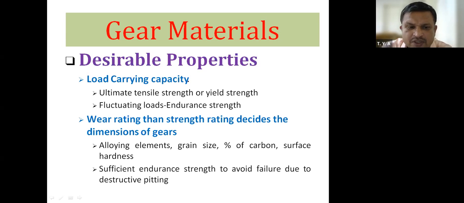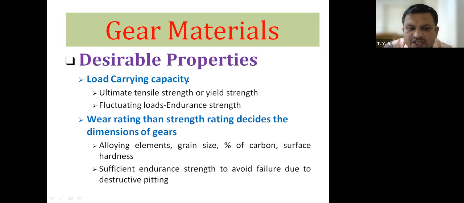Therefore, it depends upon the ultimate tensile strength or yield strength of the gear material. Now, this fluctuating load or fatigue load depends upon the endurance strength of the gear material. Therefore, the first point we have to consider is load carrying capacity.